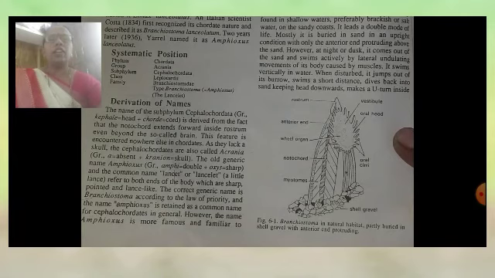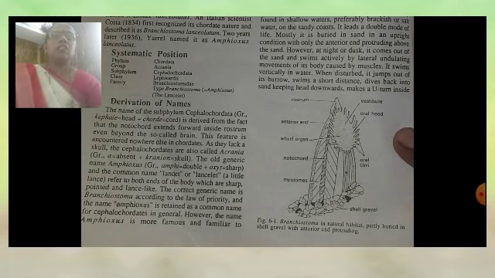The name of the subphylum Cephalochordata is made from the Greek words: cephale, meaning head, plus chorda, meaning cord. It is derived from the fact that the notochord extends forward inside the rostrum, even beyond the so-called brain. This feature is encountered nowhere else in the chordates. As they lack a skull, the cephalochordates are also called acraniate animals. Acrania means a, absent, cranium, skull.